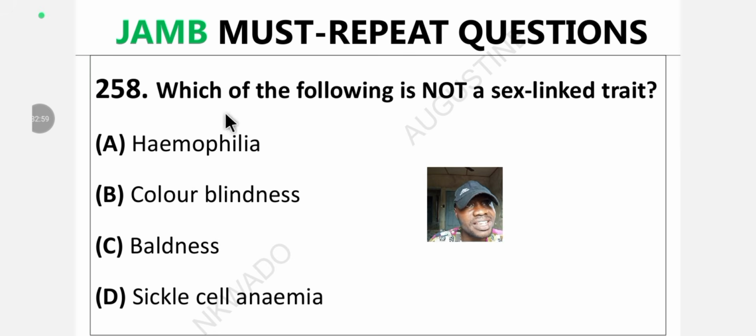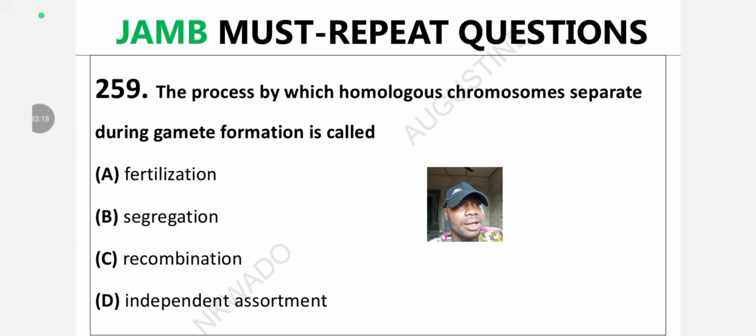Question 258. Which of the following is not a sex-linked trait? A, hemophilia, B, color blindness, C, baldness, D, sickle cell anemia. What's the answer? This is one of the easiest questions in genetics. Please, don't let me down. Give me the answer in the comment section, my good scholar. I taught you now.